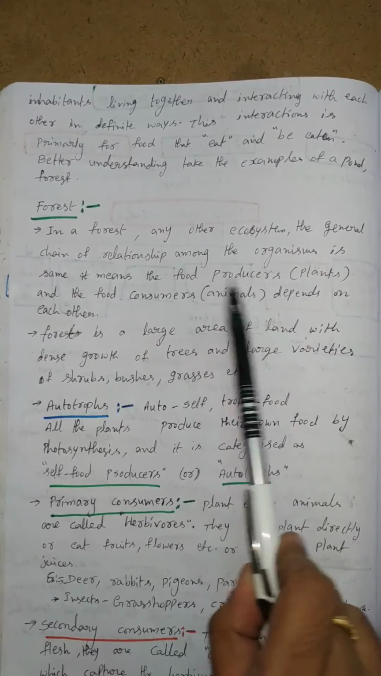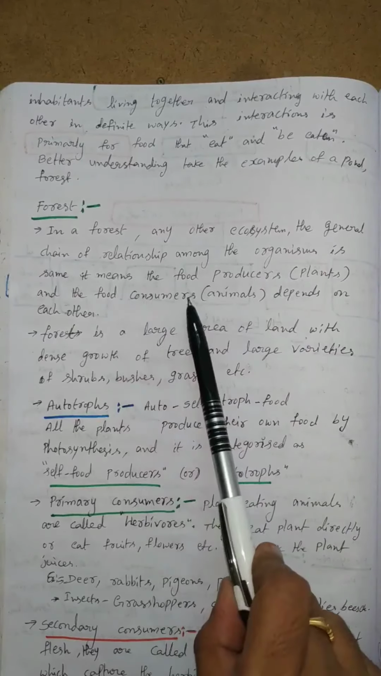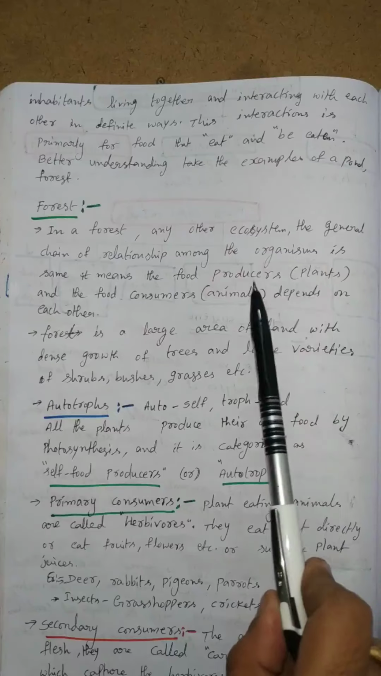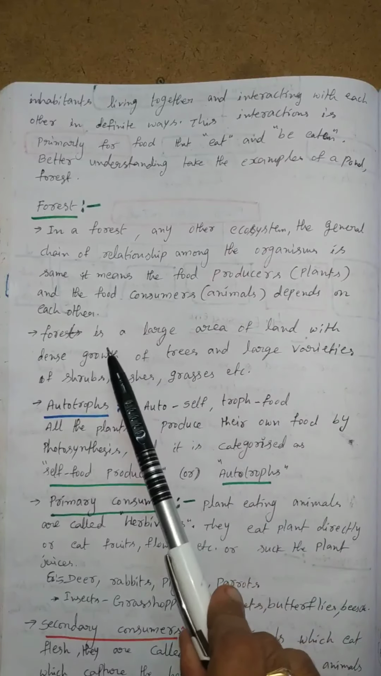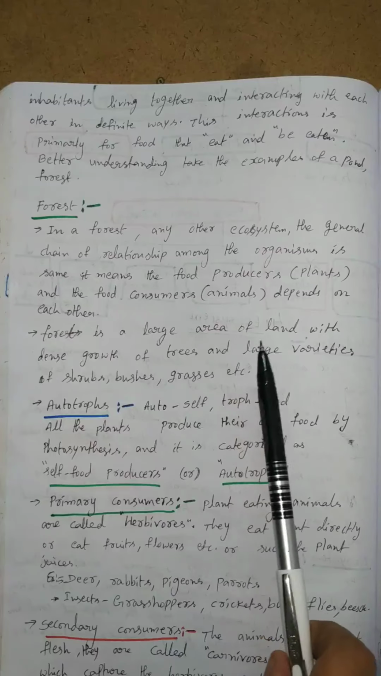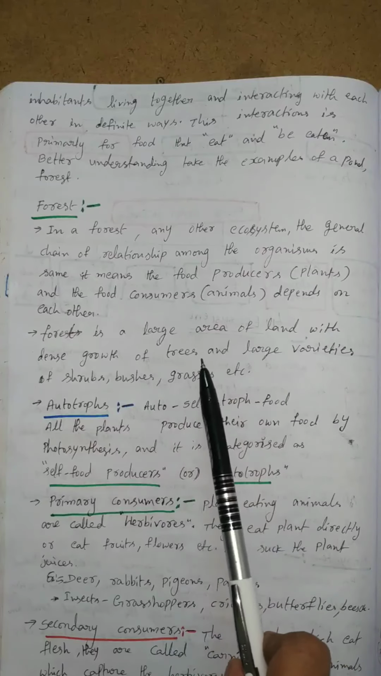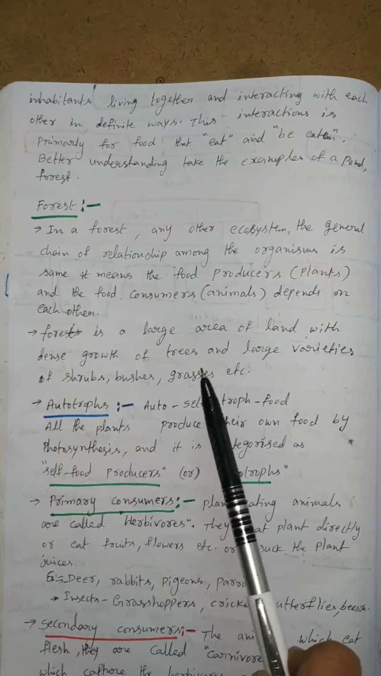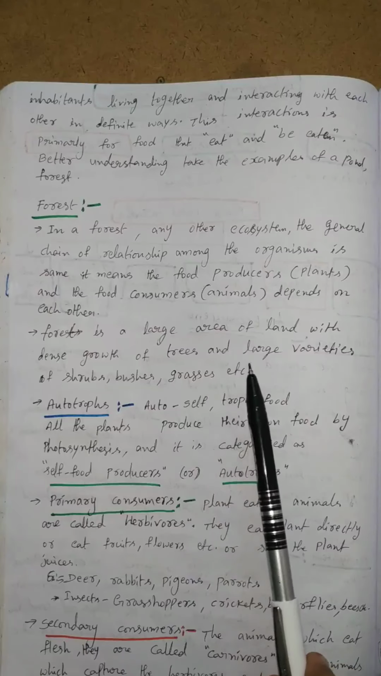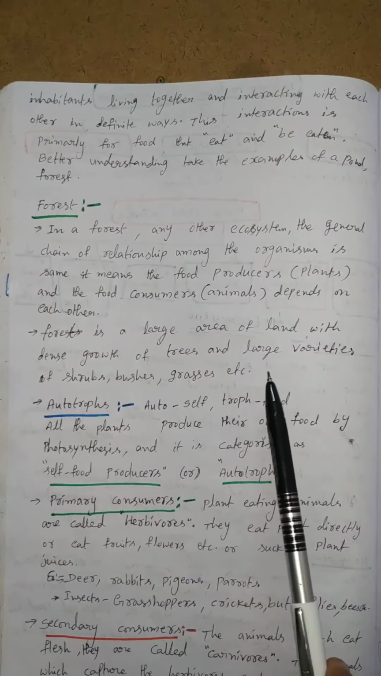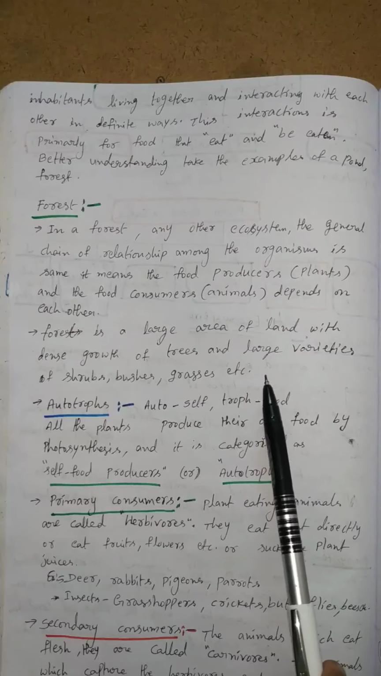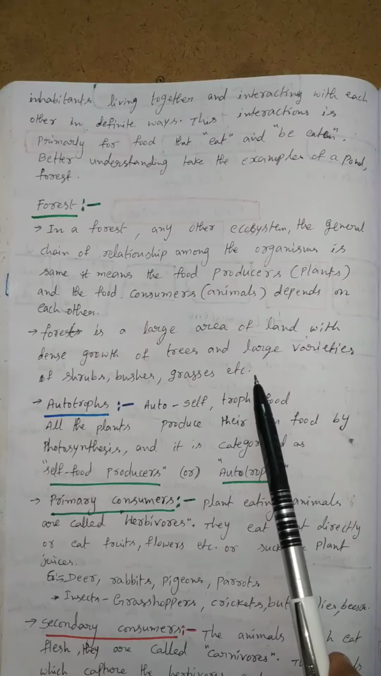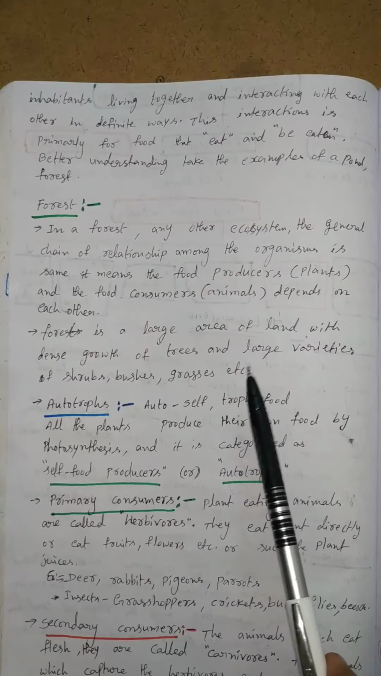So this is the basic level. And the food consumers. Consumers means animals. The food consumers depend on each other. A forest is an ecosystem. A forest is a large area of land with dense growth of trees and large varieties of shrubs, bushes, grasses, etc. At the same time, in the forest there are many varieties of wild animals living there. In this chapter, we learn about the plants and animals living in the forest and how they interact with each other.